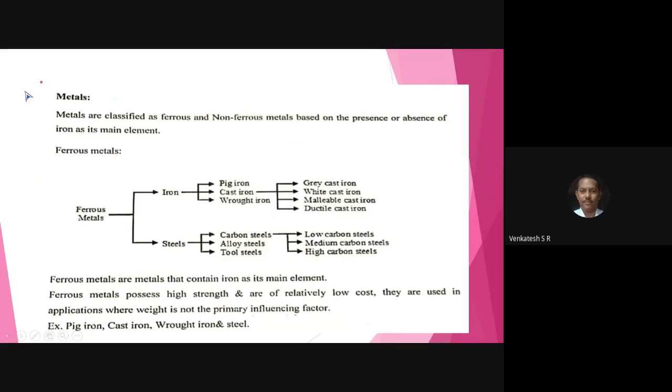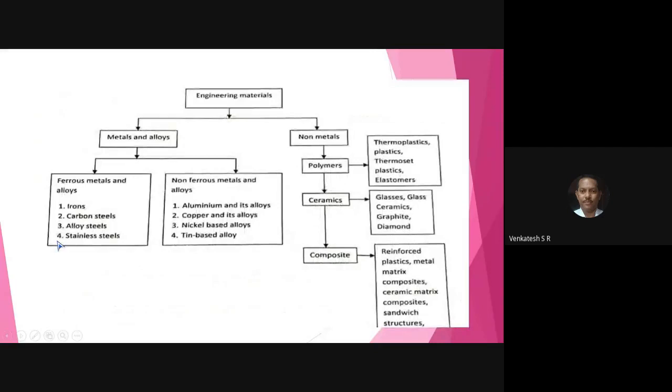All of you write down the metals. Metals are classified into ferrous and non-ferrous. Here you can observe here iron and steel. Iron is classified into cast iron, pig iron, wrought iron. Again, the cast iron is divided into 4: grey cast iron, white cast iron, malleable cast iron, ductile cast iron. And the steel, the carbon steel, alloy steel, tool steel. Again, the carbon steel are classified into 3: low carbon steel, medium carbon steel, high carbon steel. So this you have already studied in engineering materials.